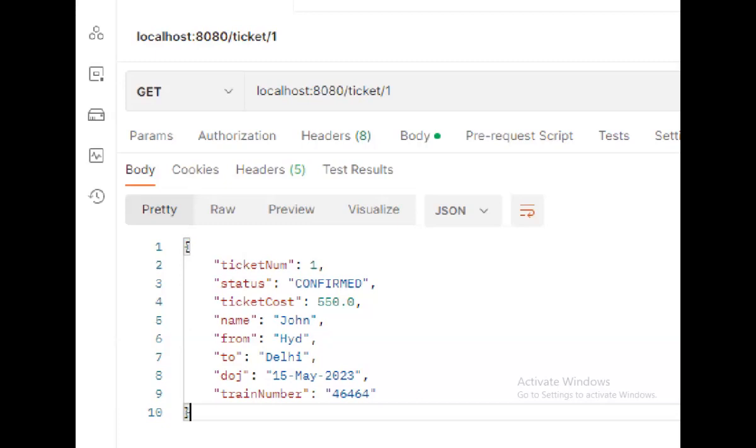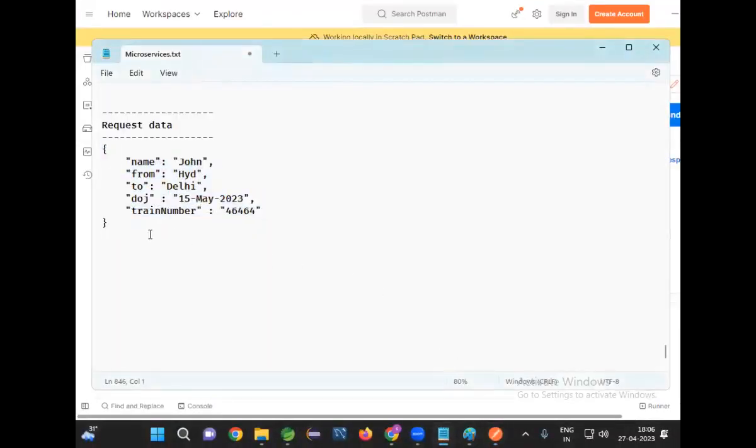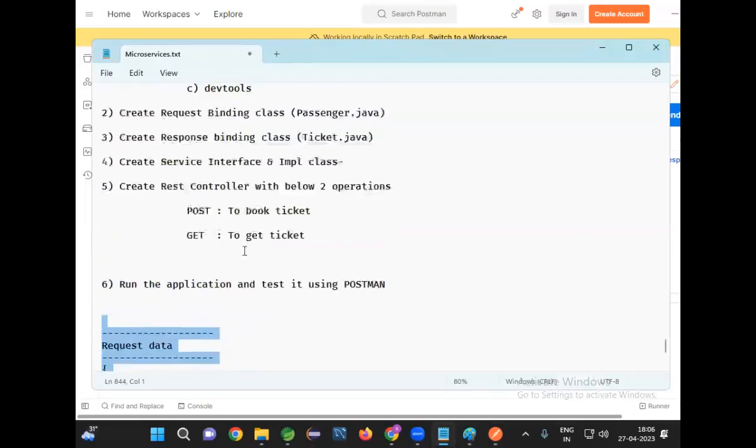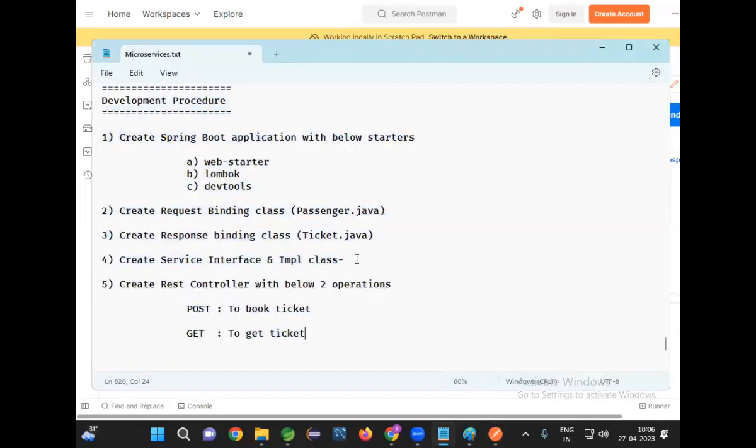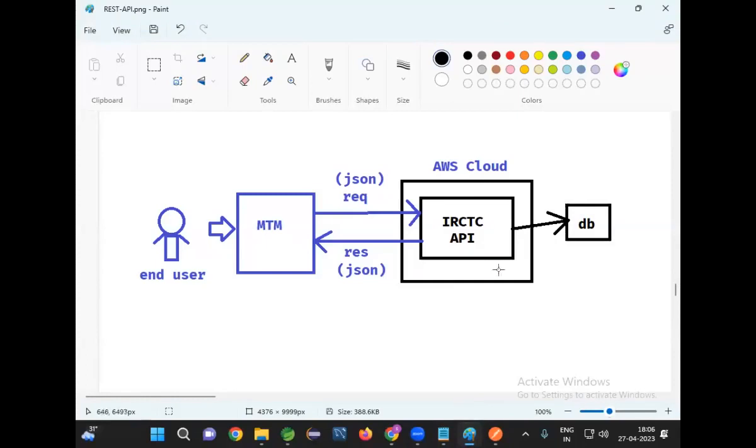With this, our provider is ready. The consumer can book the ticket and the consumer can get the ticket. Are you guys clear? So we are able to test our provider. I completed my provider development. I tested it using Postman. To test it, I'm sending this JSON data as input. Now, observe, understand carefully now. Who is developing this provider?